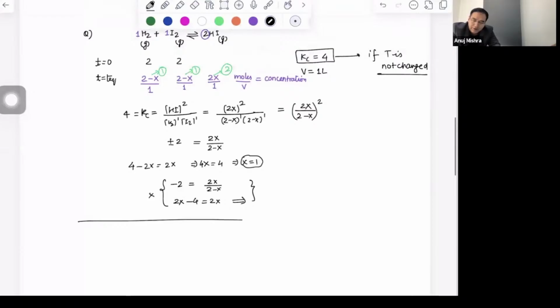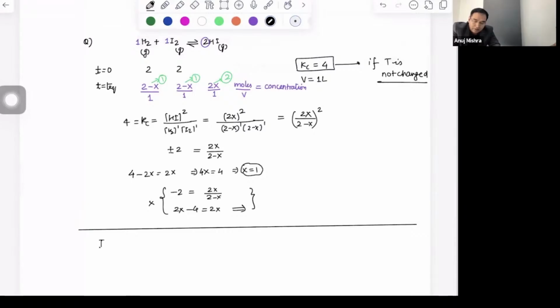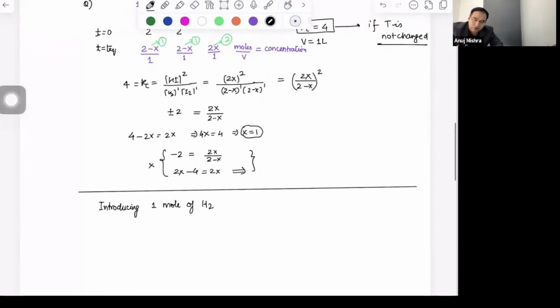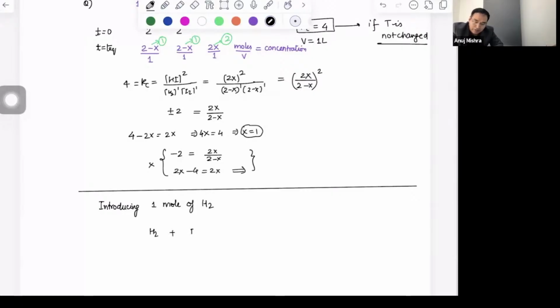Now coming to the next discussion, if this point is clear. At this particular position, you have tried something else. So you said you are introducing 1 mole of hydrogen. Now, at time t equals t equilibrium, you introduce 1 mole of H2. So what all changes do you observe? H2 plus I2 is 2HI. Can I say equilibrium is no more valid because this was 1, 1 and 2. Now you have disturbed it. And I'm calling it some t equals t prime as a new time when equilibrium is disturbed.